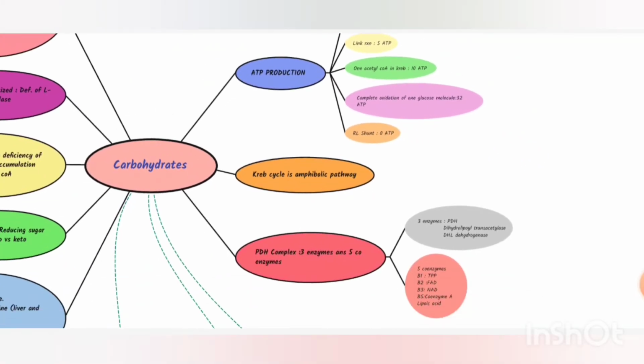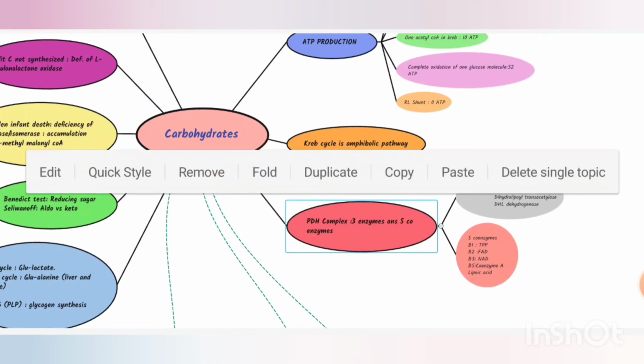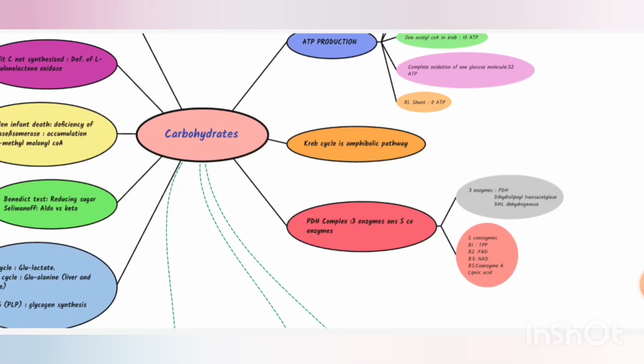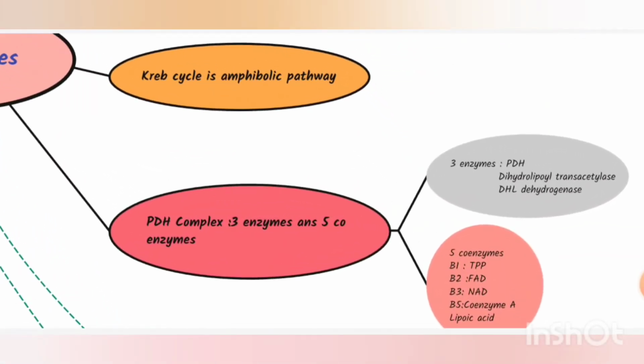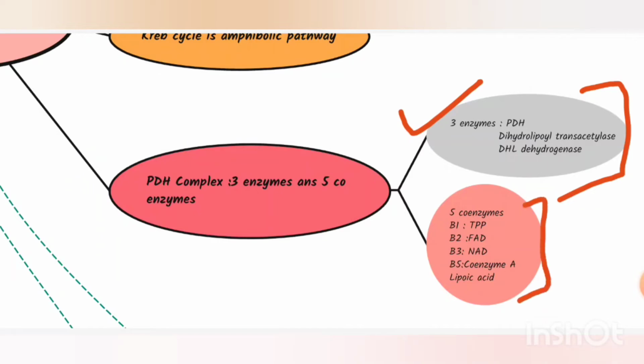Now remember, Krebs cycle is an amphibolic pathway. In this year's NEET 2021, they asked about the PDH complex enzymes. A diagram was given and they asked to label the enzymes. Now remember there are 3 enzymes and 5 coenzymes. So you can remember the names of the enzymes if you want. Coenzymes, we have these 5 coenzymes.